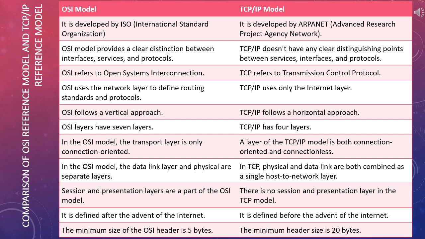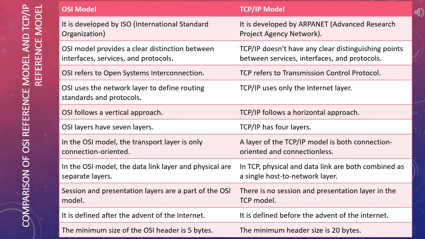On the other hand, TCP/IP follows a horizontal approach. OSI has 7 layers, but TCP/IP has only 4 layers. In the OSI model, the transport layer is only connection oriented, but the transport layer of the TCP/IP model is both connection oriented and connectionless.